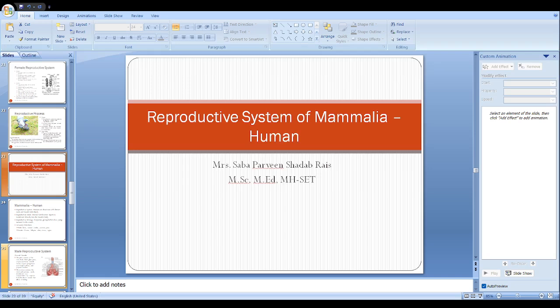And apart from that, it has nourishing elements like fructose, which will provide the energy for the sperm, and it also contains prostaglandin, which supports the motility and transport through the female reproductive tract. Prostaglandin is also responsible for constricting the female reproductive tract, so that the sperm will move at a much faster rate. You have seen that the sperm have to travel from the vagina till the fallopian tube, so it's such a long distance. So these elements will support the movement and the motility of the sperm.